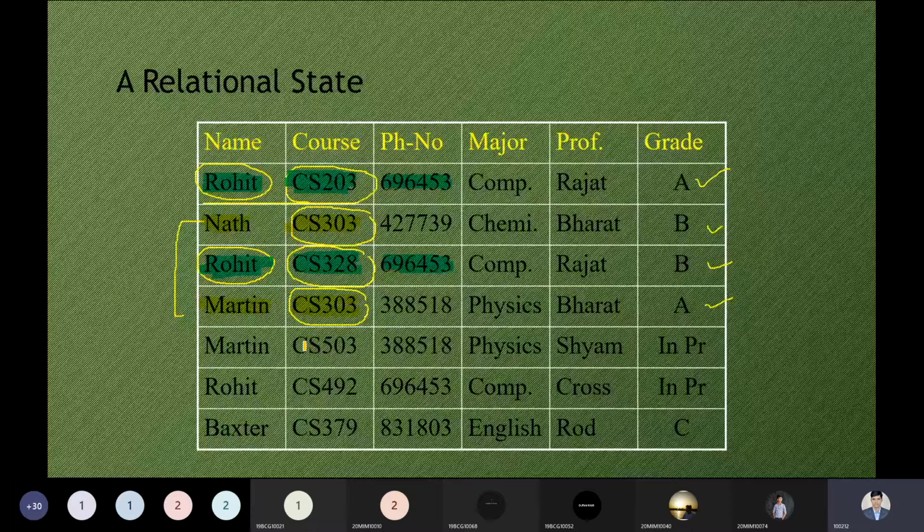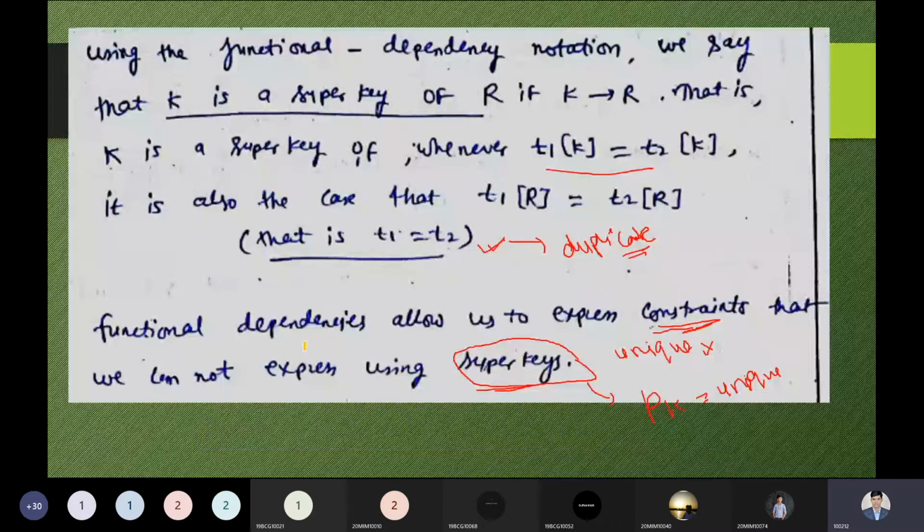See, this is the fundamental part we are looking at: we are trying to find whether duplicacy is available or not. Yes, of course, it is available. If we are trying to remove the duplicacy by applying the super key, there is no guarantee that by choosing a particular attribute you can reduce the duplicacy. So we are not having uniqueness in the relation R of our database. For this, we have to use the primary key. The primary key provides a better tool to provide uniqueness in our database.